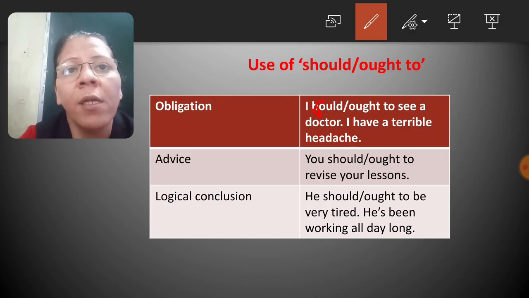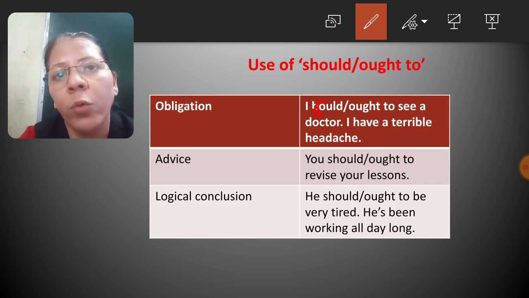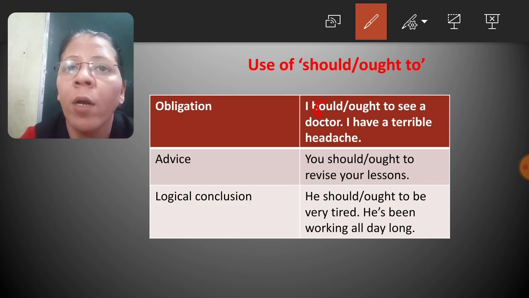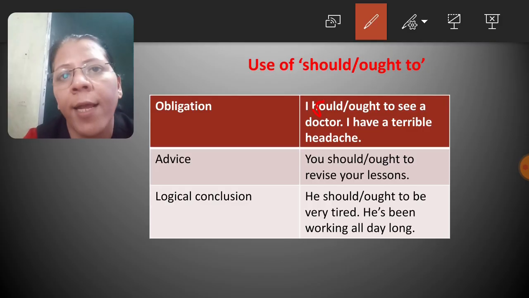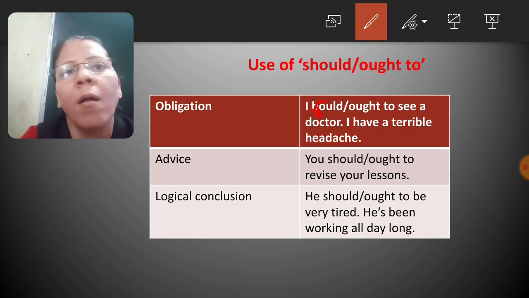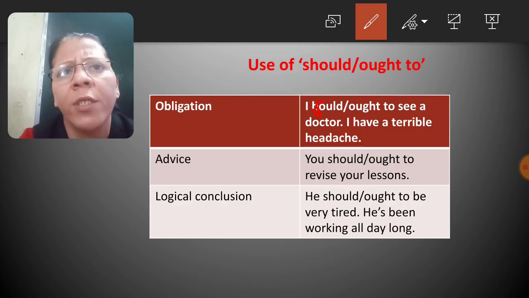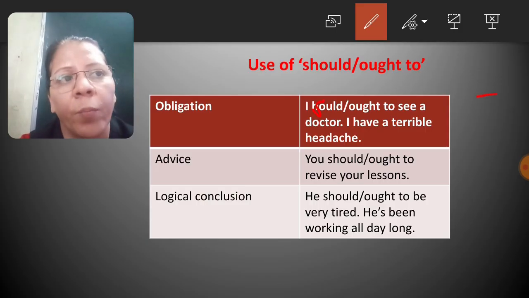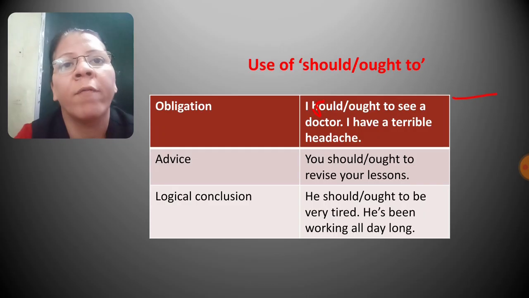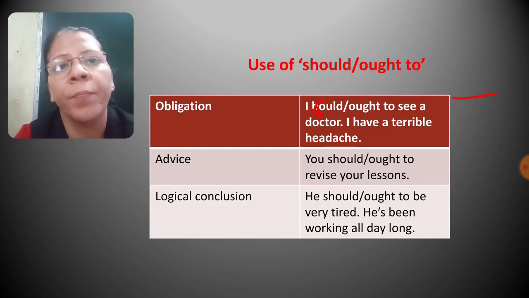Next is logical conclusion. So if you draw any conclusion, you can use should or ought to. For example, he should or ought to be very tired. He has been working all day long. So after working all day long, anyone can feel tired. So it is a logical conclusion, right? So to express this logical conclusion, we can use should or ought to. So I hope you have understood the modal verbs.